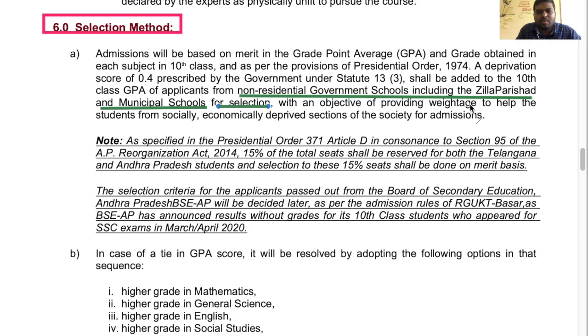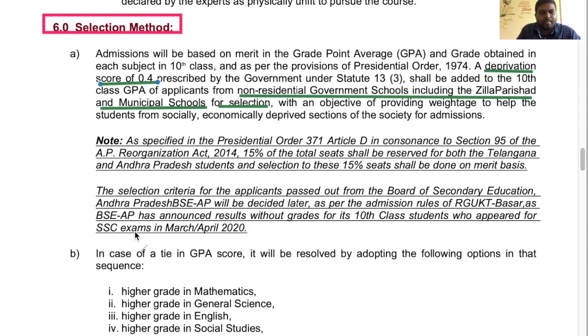This is with the objective of providing weightage to help students from socially and economically deprived sections of society for admissions. Okay, the important thing is the 0.4 deprivation score, which is added for government school students without any residential accommodation, right? So this is one criterion for selecting the students into the RGUKT 6-year integrated admission program. And next, this is 15% of the total, and 50% of the total seats are allocated for non-local category.